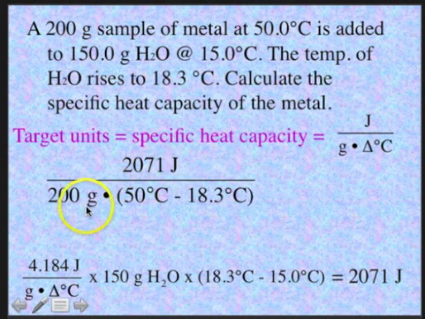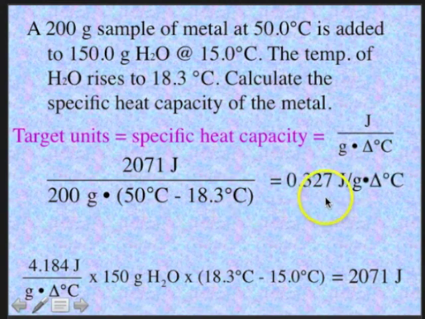2,071 joules divided by 200 grams of the metal times the heat change of the metal, which would be 50 degrees Celsius minus the final temperature of both metal and water, 18.3 degrees Celsius. So that will give us a specific heat capacity of this metal of 0.327 joules per gram delta degree C.